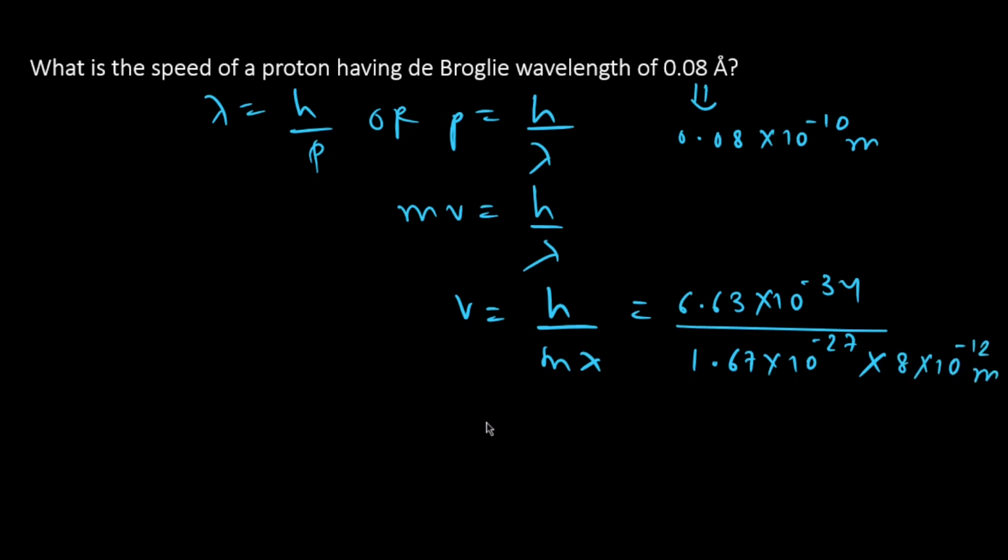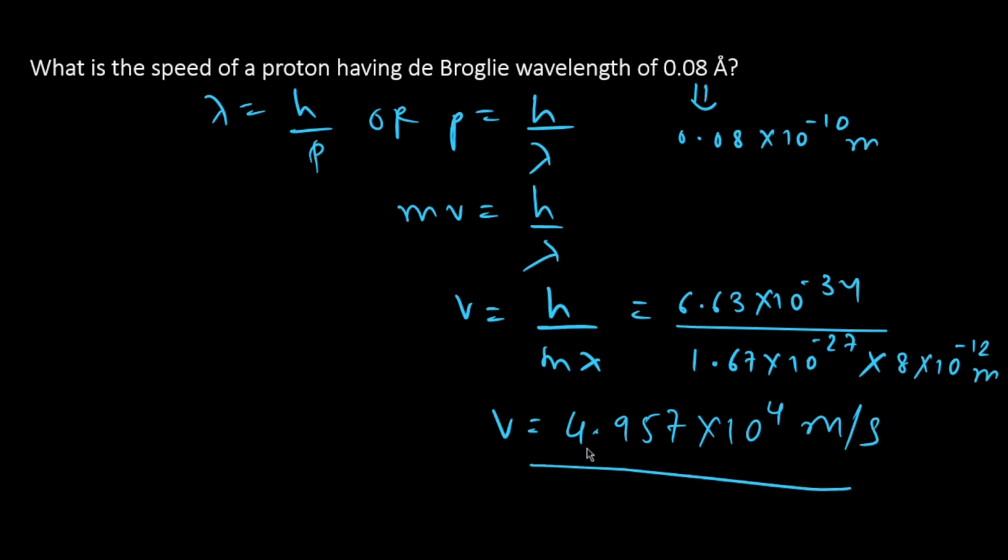So solving this, the value of v which we get is 4.957 into 10 raised to 4 meter per second. Pretty easy sums. Let's look at the next one.